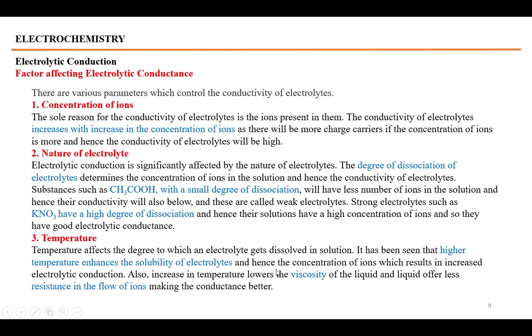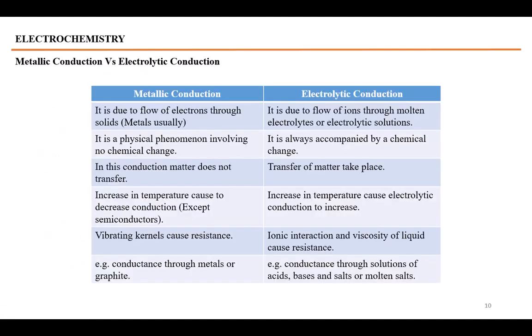So temperature in two ways increases the conductance of the electrolytes. It increases the solubility to make greater number of ions in the solution. It also lowers the viscosity, which would allow the ions to move with the faster rates. So increase in temperature causes an increase in the solubility.